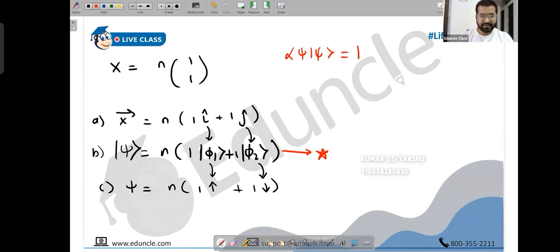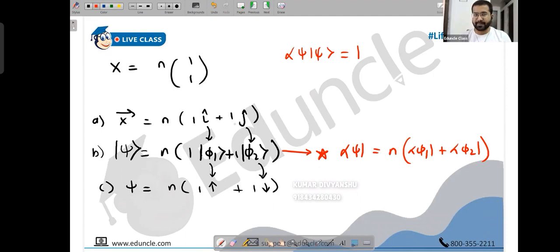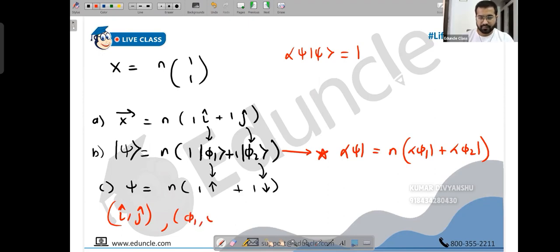That's it now. So first write the bra vector of this. So the bra vector would be n into phi1 plus phi2. And remember these are orthonormal pieces, just like I cap and J cap. Phi1, phi2 are also orthonormal pieces. Upspin and downspin are also orthonormal. All of them, I cap, J cap, then phi1, phi2, then upspin, downspin, are orthonormal. You know the meaning of orthonormal.